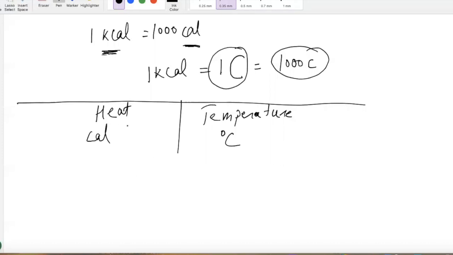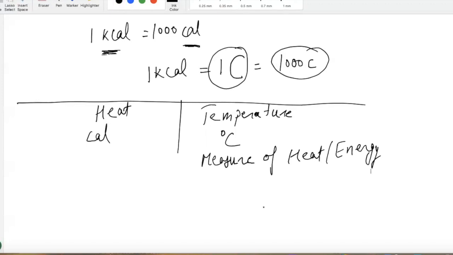Heat is basically a form of energy, but temperature is the measure of heat or energy, because heat and energy are the same thing. If you want to measure how much energy or heat is stored in a thing, you measure the temperature.